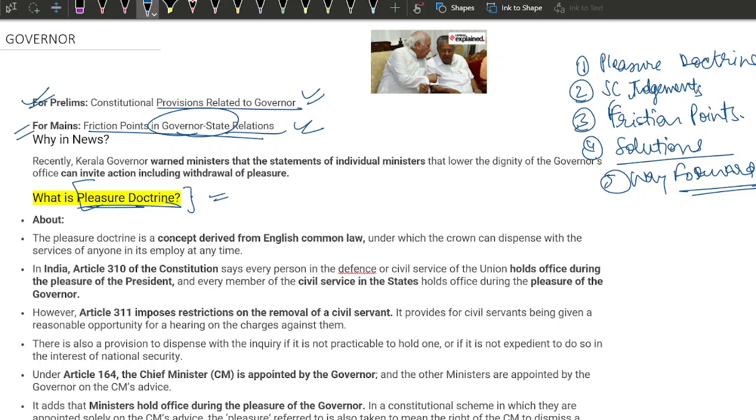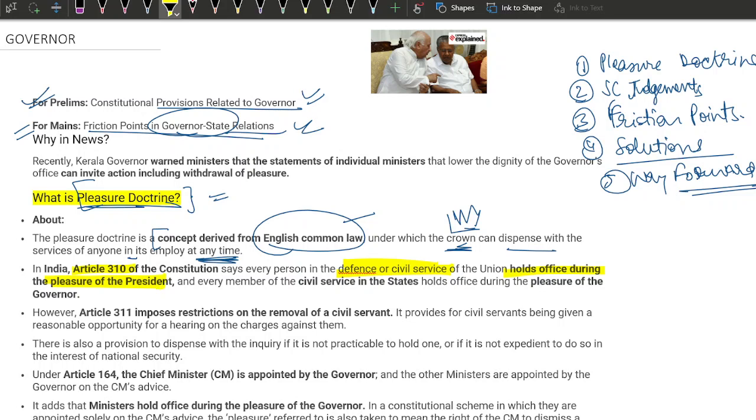The pleasure doctrine is a concept derived from English common law, under which the head of the state can dispense with the services of anyone in its employ at any time. In India, Article 310 of the Constitution says that every person in the defence or civil service of the Union, that is, the people who are preparing and watching this video right now, holds office during the pleasure of the President.